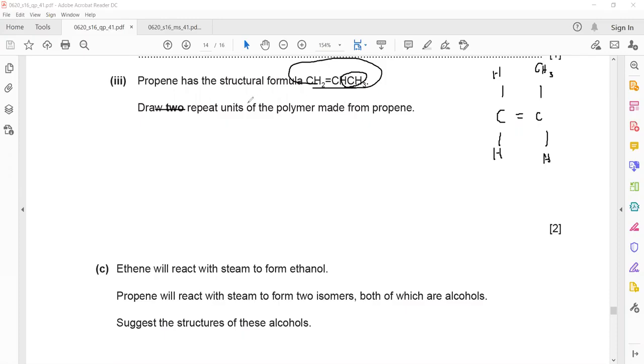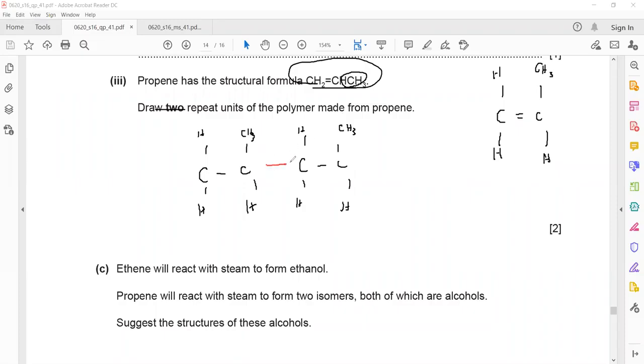But I have to draw a polymer with 2 repeat units, meaning I have to repeat it twice. So this is 1 unit, and this is another unit. I will link them together by a single bond.